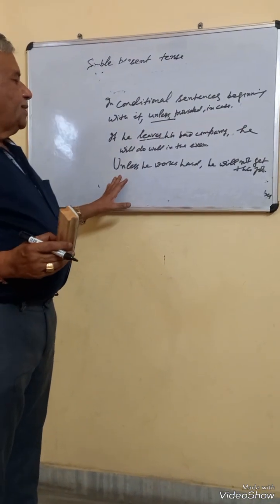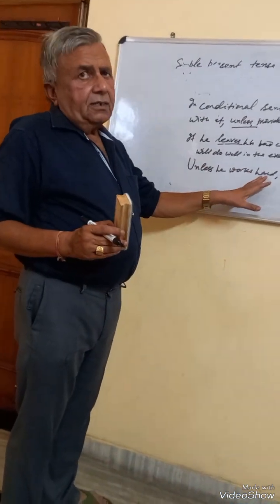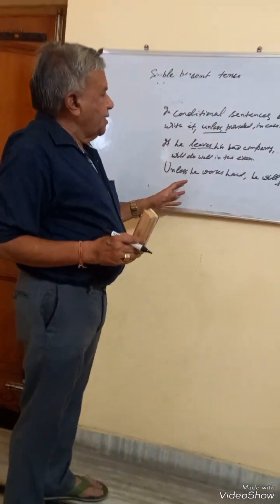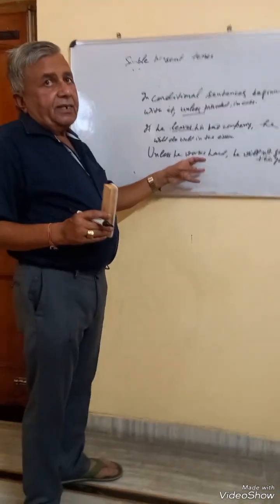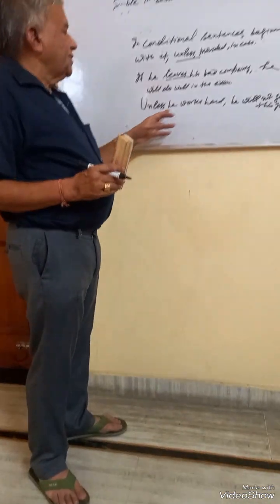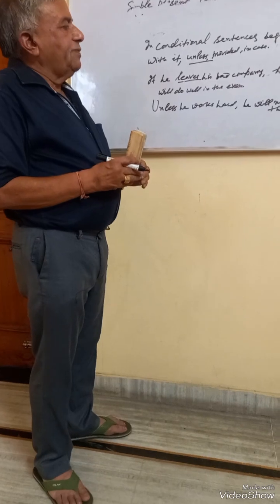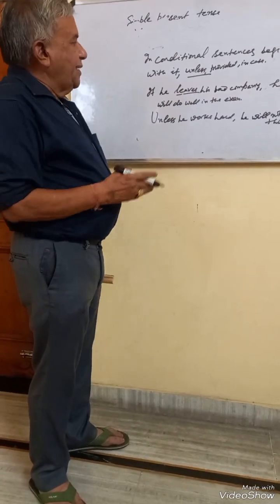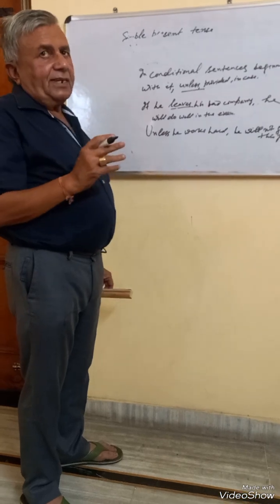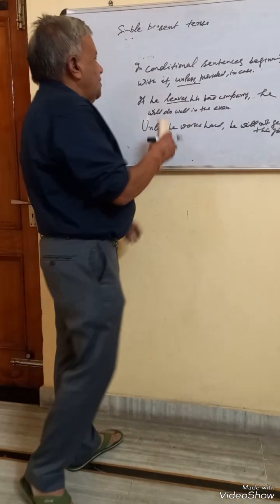Unless he works hard means if he will not work hard. This is the implied meaning. But in construction, we use present indefinite and unless is never followed by not, since not is already there in the word unless. Unless he works hard, he will not get this job. It is also a conditional sentence where we have to use present indefinite to convey the future sense.